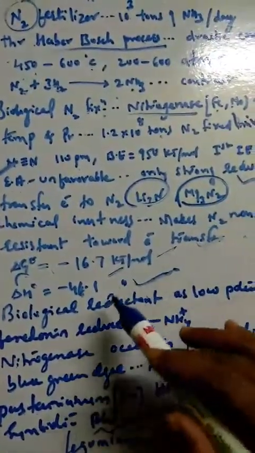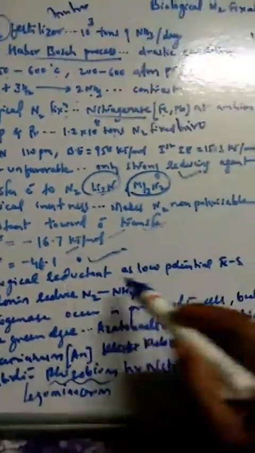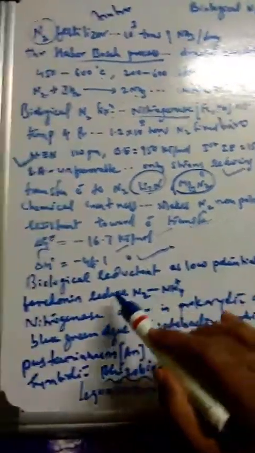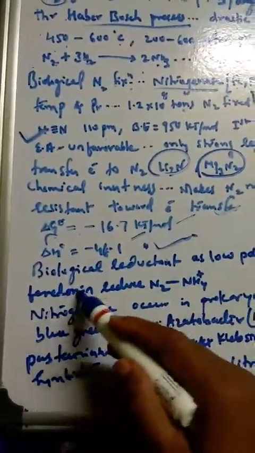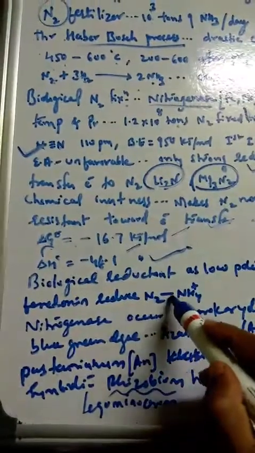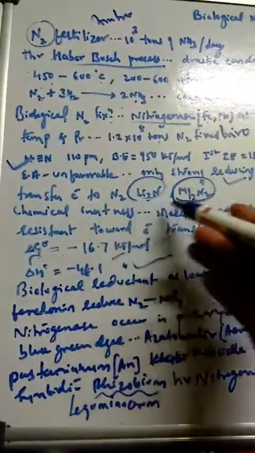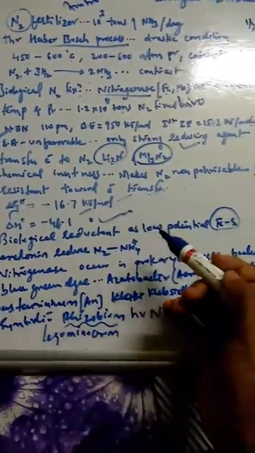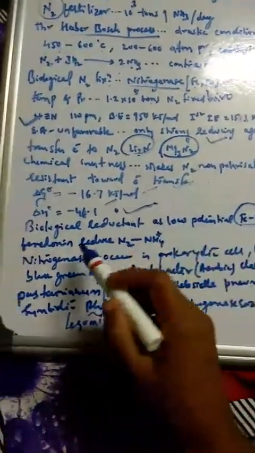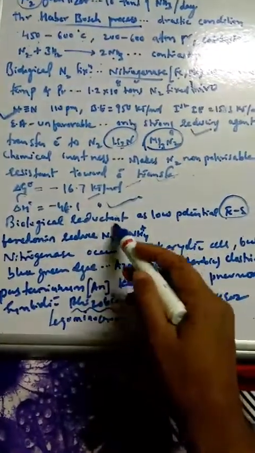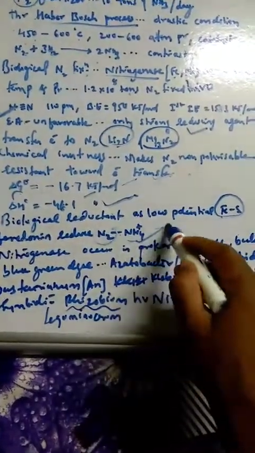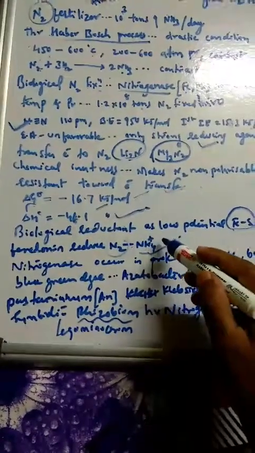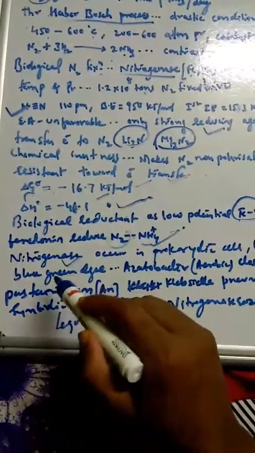But in biological systems, there is a very low reductant potential, that is, iron-sulfur FeS iron protein. Ferredoxin or flavodoxin is sufficient to reduce nitrogen. So in vivo, in plants and animals, only small iron centers with low reduction potential, like iron sulfur, are enough for reduction of nitrogen to ammonium, and this can be utilized by the plants in the soil. And how do they do it? They do it in the presence of the enzyme nitrogenase.